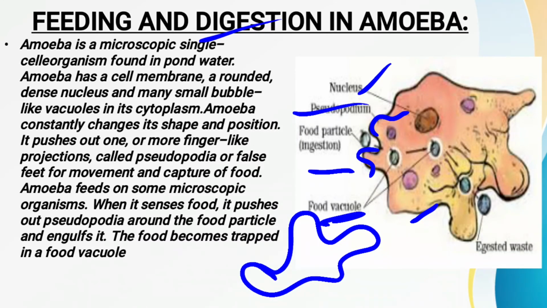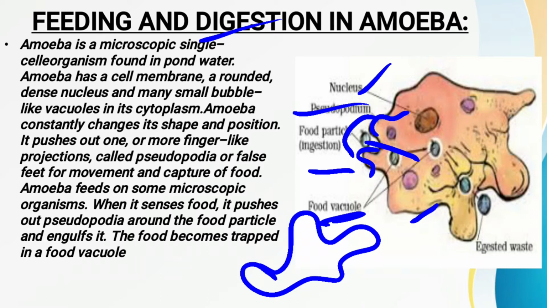When they fuse, a food cavity or food vacuole is formed, and the food is engulfed inside the amoeba's body. Thus the food vacuole enters into the amoeba's body.